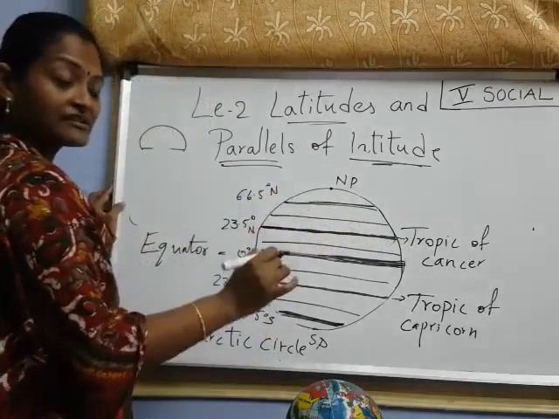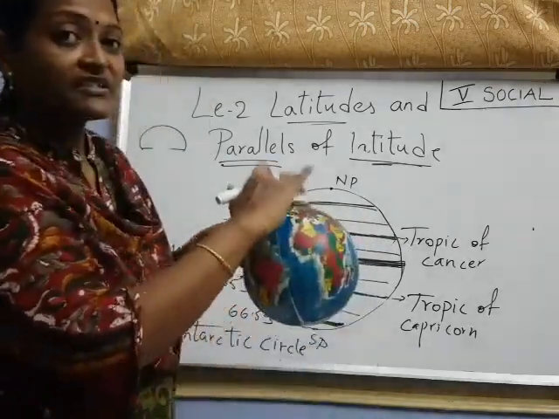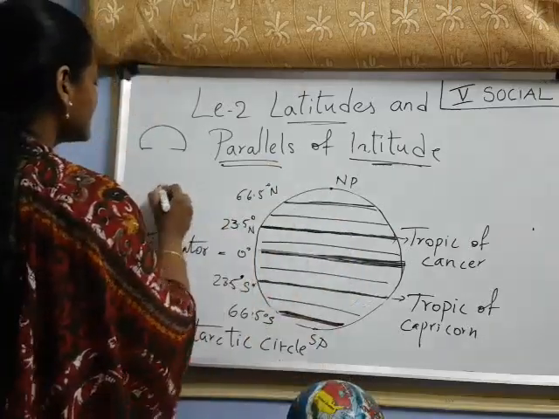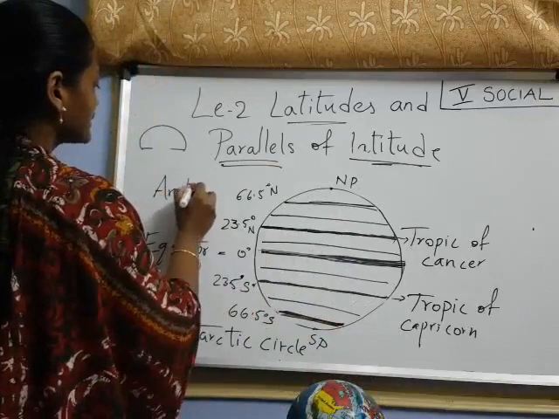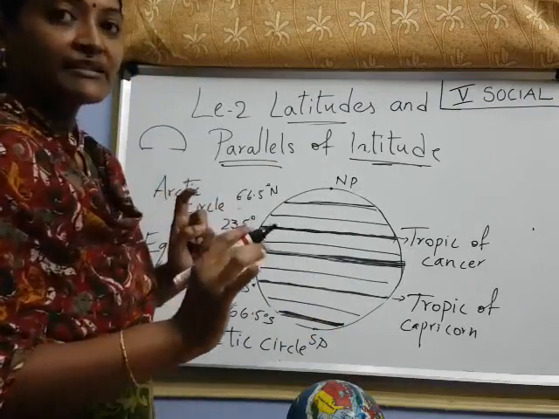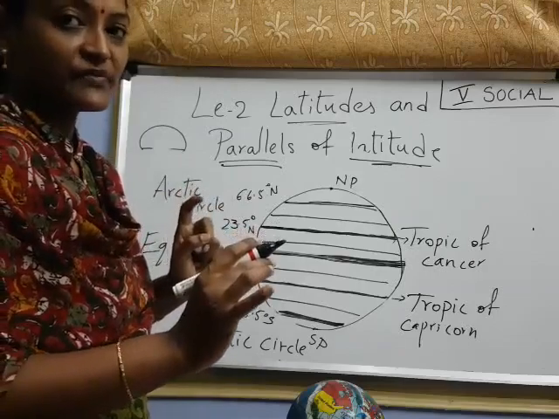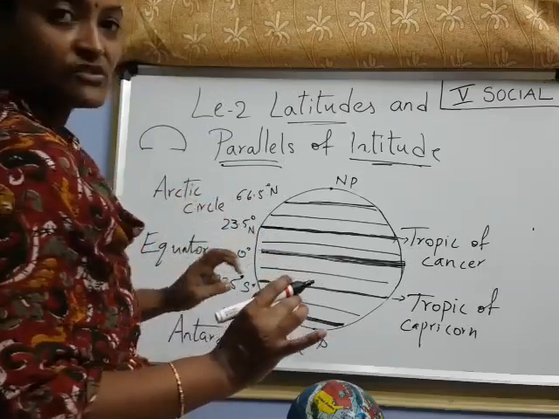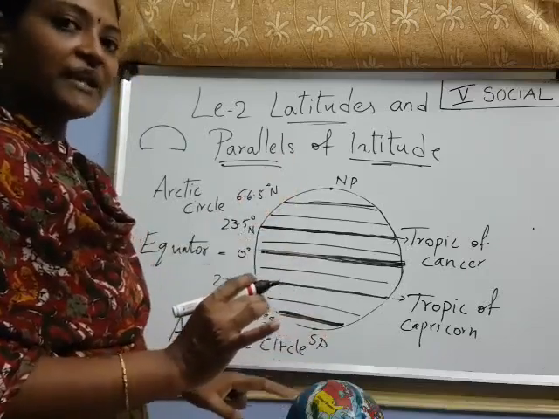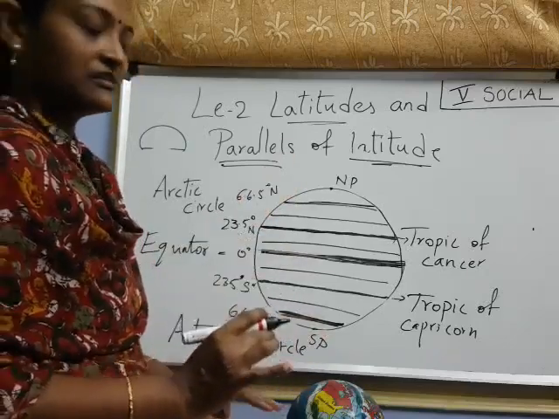We have another circle. Which ocean is there up? Tell me. Arctic, right? So this circle we call the Arctic circle. These are the 4 important lines on the surface of the earth. Have you understood? These are all imaginary lines only. By using these lines, we can locate a place on the earth, right children?